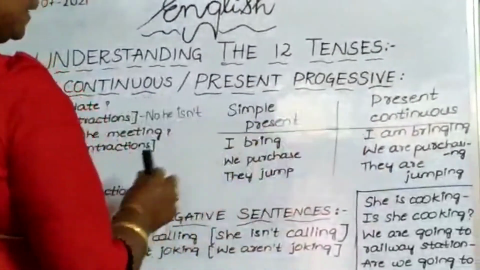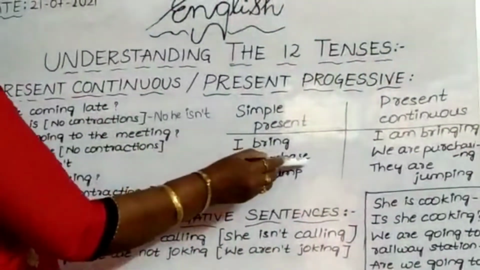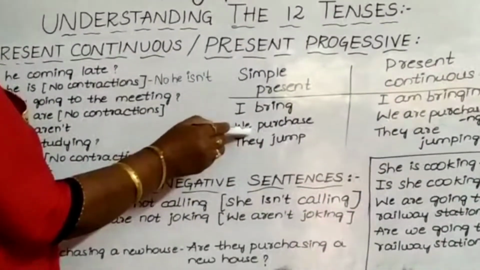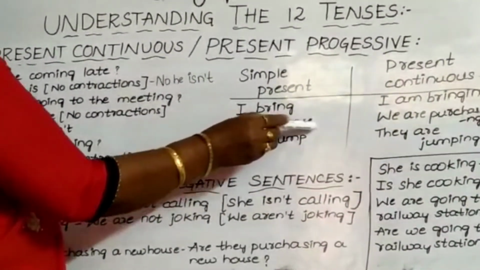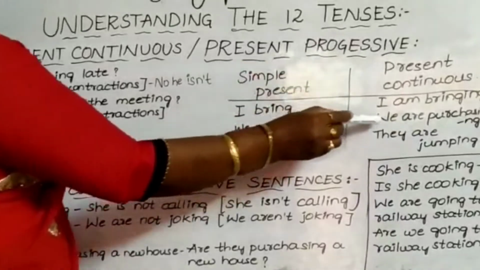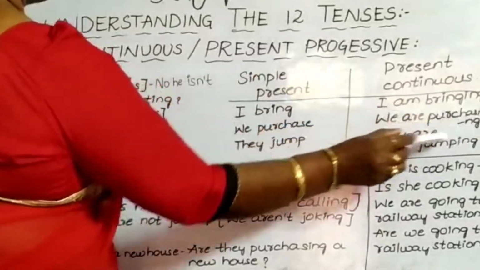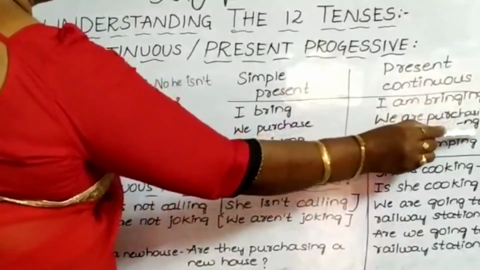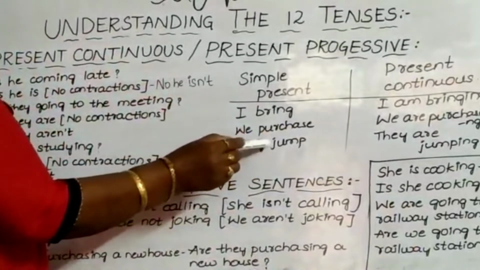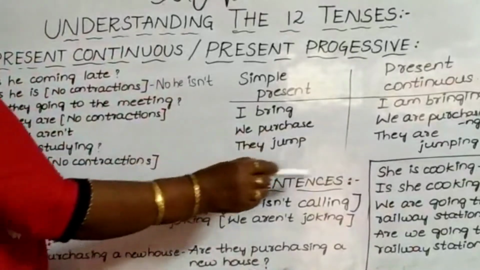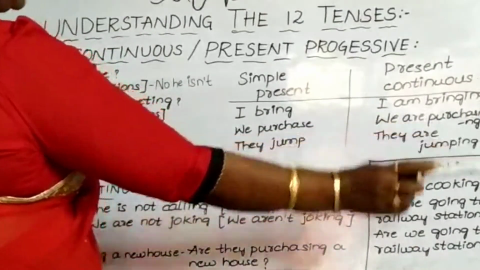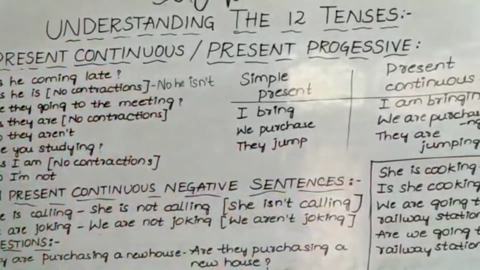Am plus ing form. We purchase. First person plural. We are not supposed to use anything along with the verb; the root verb as it is, we can use it. We are purchasing. So along with are, we used the ing form. They jump. They, third person plural. Along with this, they are jumping. Are plus ing form. Okay. Same like that.